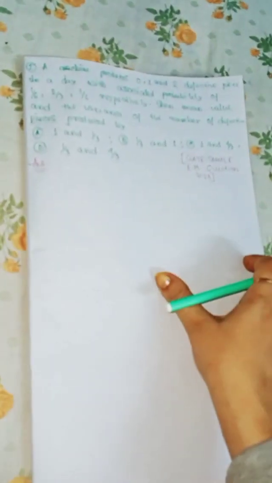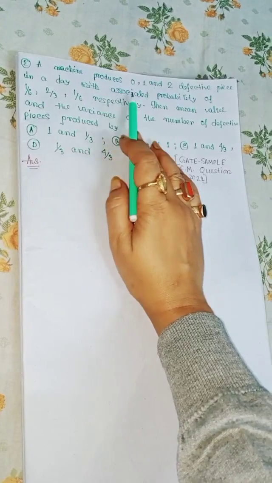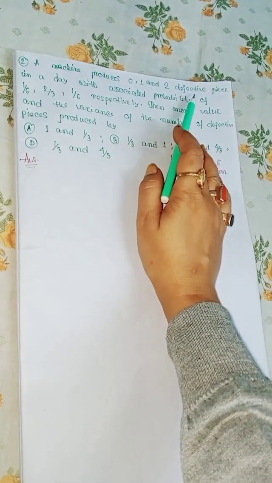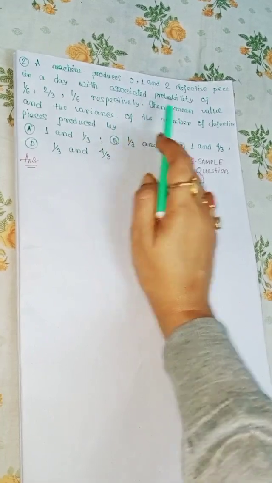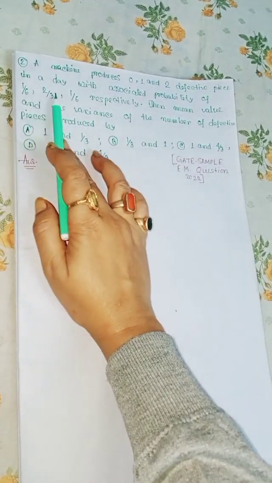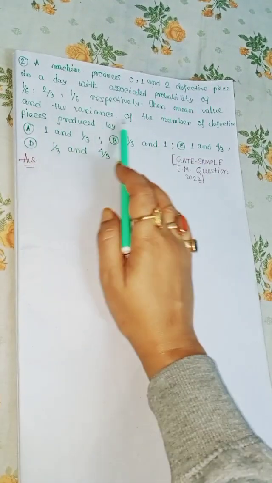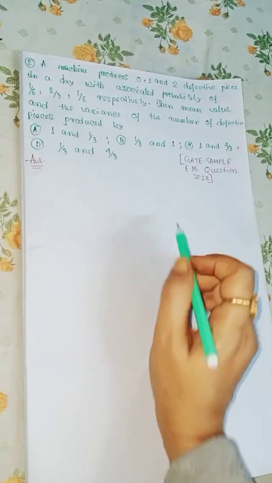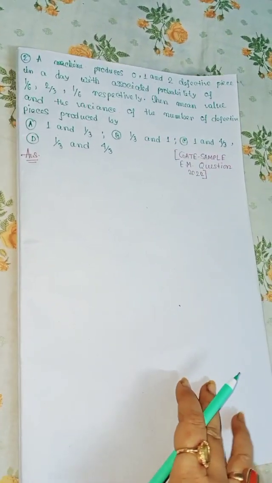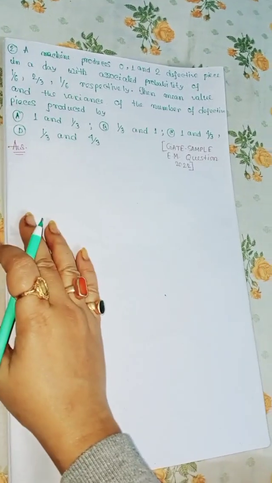Now moving to question 2. Question 2 tells us that a machine produces 0, 1, 2 defective pieces in a day with associated probabilities of 1 by 6, 2 by 3, 1 by 6 respectively. Then the mean value and the variance of the number of defective pieces produced are to be found from the four options given. So it is also a GATE sample question, and the question is from probability.